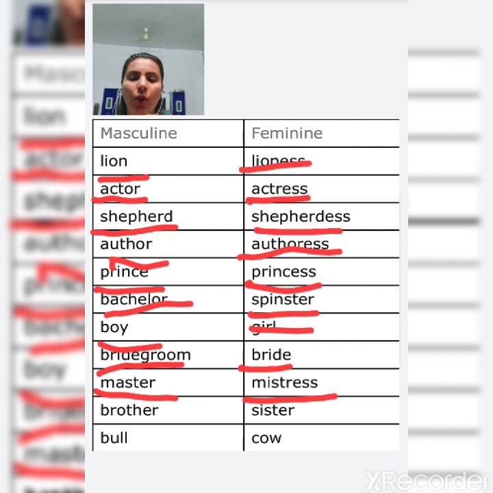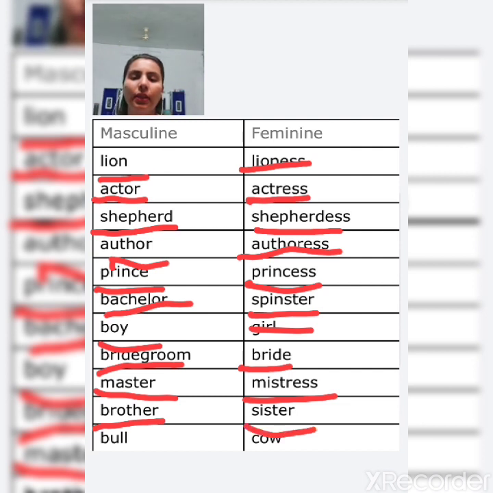Now, next is brother. The masculine is brother, and the feminine of brother is sister.